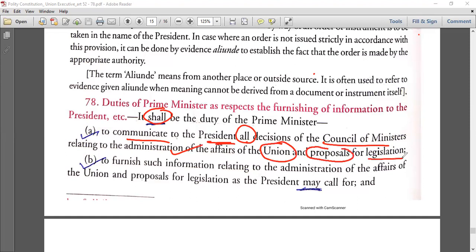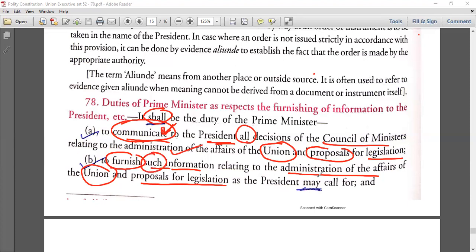कोई भी law अगर propose कर रहा है, it is the duty, mandatory, he has to communicate. Second, to furnish such information relating to the administration of the affairs of the Union and proposals for legislation, to furnish such information which is related. पहले तो communicate करेंगे, only communicate. Communicate, what is the meaning of communication? You are just saying, communicating the thing. Now you are furnishing, and now you are furnishing that information which you communicated.